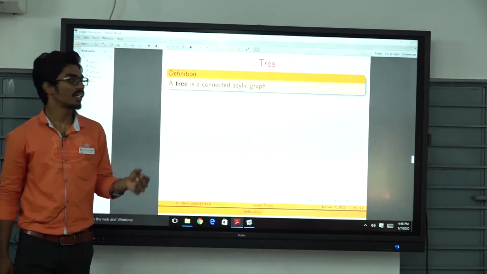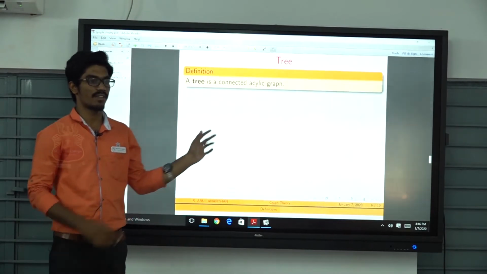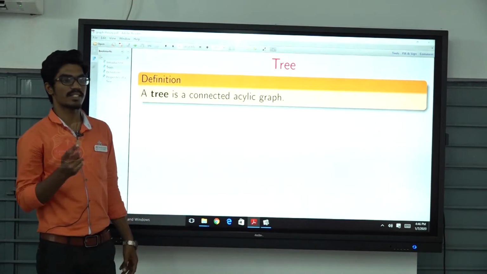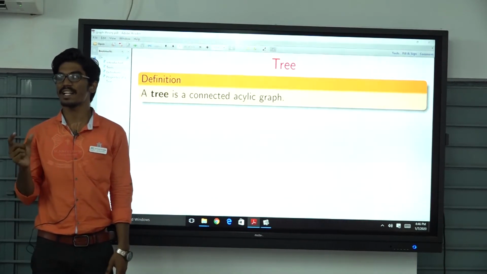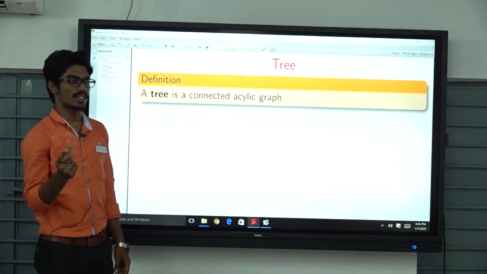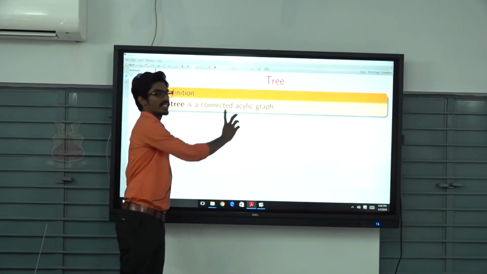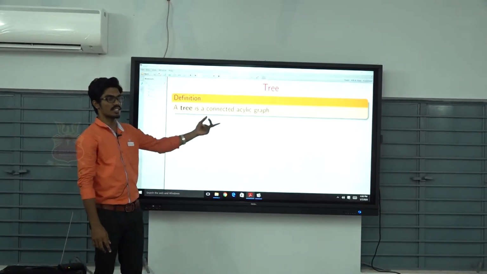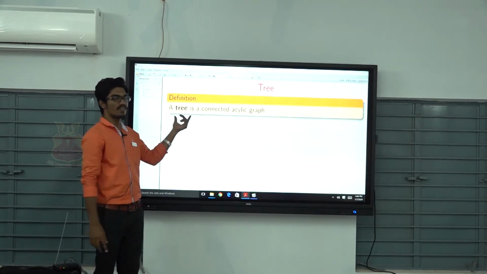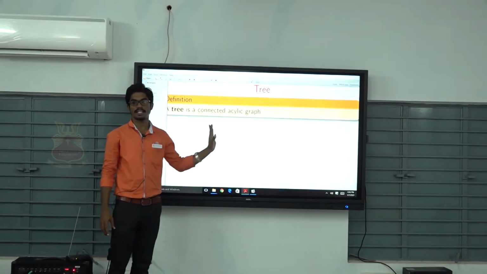Now, we are going to define a tree. A tree is a connected acyclic graph. First of all, we all know about connected. What is connected? Every two vertices are connected by a path. There is a unique path between any two vertices in a connected graph. The last definition is acyclic: the graph contains no cycle. That is the definition of a tree. So, a tree must satisfy these two properties: connected and acyclic.